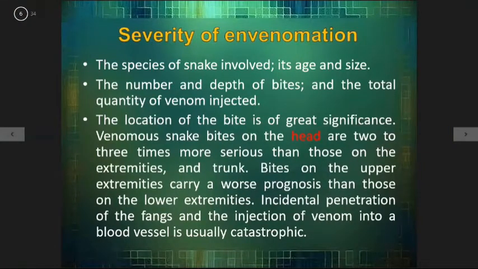Severity of envenomation depends on the species of snake involved, its age and size, the number and depth of bites, and the total quantity of venom injected. The location of the bite is of great significance. Venomous snake bites on the head are 2 to 3 times more serious than those on the extremities and the trunk. Bites on the upper extremities carry a worse prognosis than those on the lower extremities. Incidental penetration of the fangs and the injection of venom into a blood vessel is usually catastrophic.